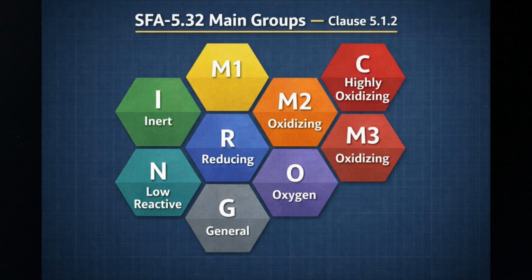1. I. Inert gases and mixtures of inert gases. 2. M1, M2, and M3. Oxidizing mixtures containing oxygen and/or carbon dioxide. 3. C. Highly oxidizing gas and highly oxidizing mixtures. 4. R. Reducing gas mixture, containing hydrogen. 5. N. Low reactive gas or reducing gas mixtures, containing nitrogen. 6. O. Oxygen. 7. G. Gas mixtures containing components not listed, or mixtures outside the composition ranges listed in Table 2.